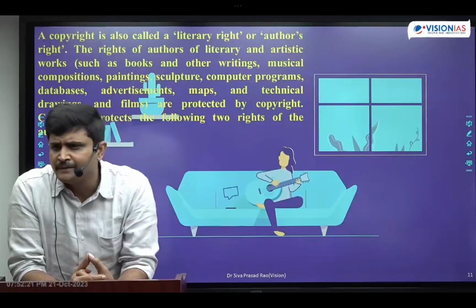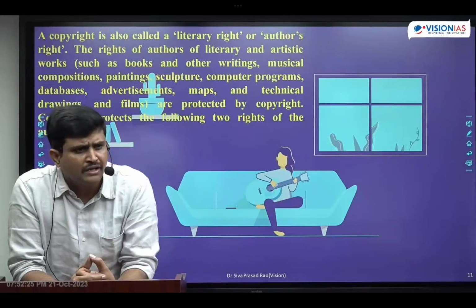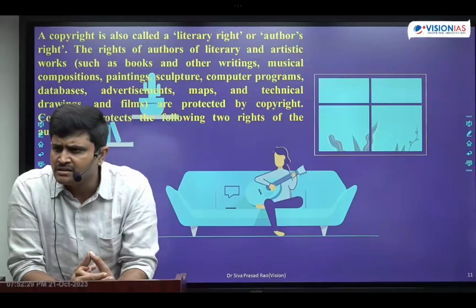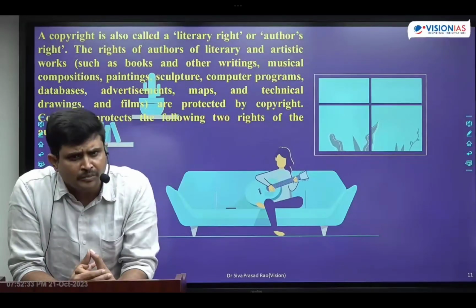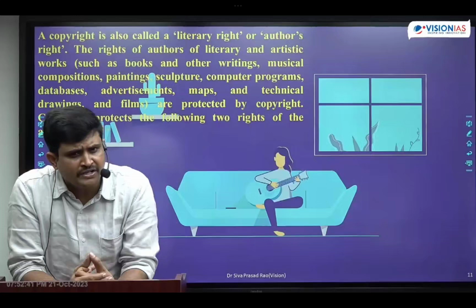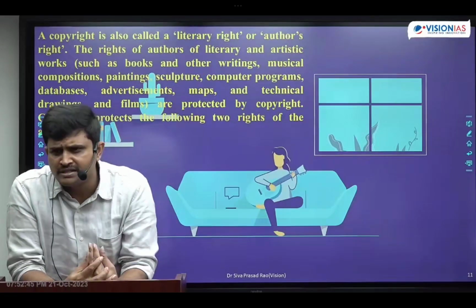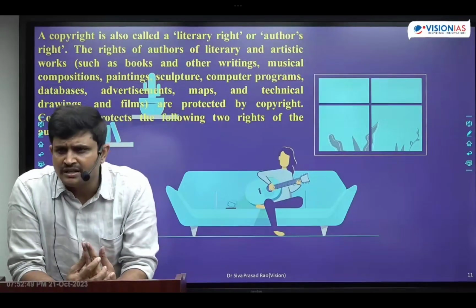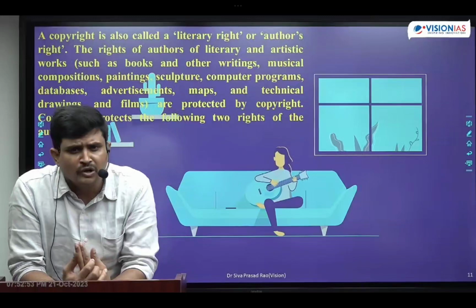And artistic work means painting, music, and sculptures. So such drawings and such kinds of things they will give what we call copyrights. For new software products also they will give copyrights, new software developments. So like this, there are two types of copyrights: one is literary, and the next one is artistic rights. Copyrights provide moral as well as economic rights to the concerned people.